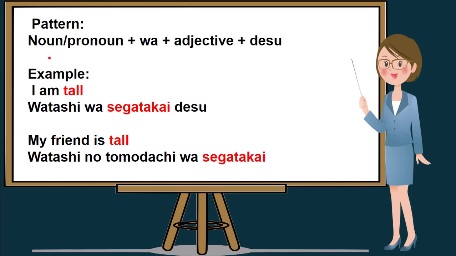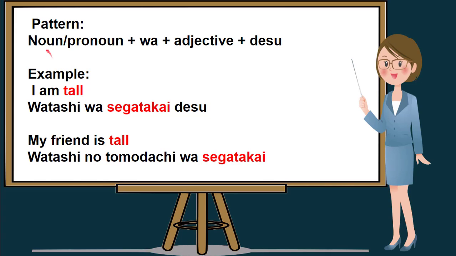This time, I'll be teaching you how we're going to use these adjectives in constructing a sentence. This is the pattern on how we are going to use these adjectives in constructing Nihongo sentences. First example will be I am tall. In this sentence, we use tall.